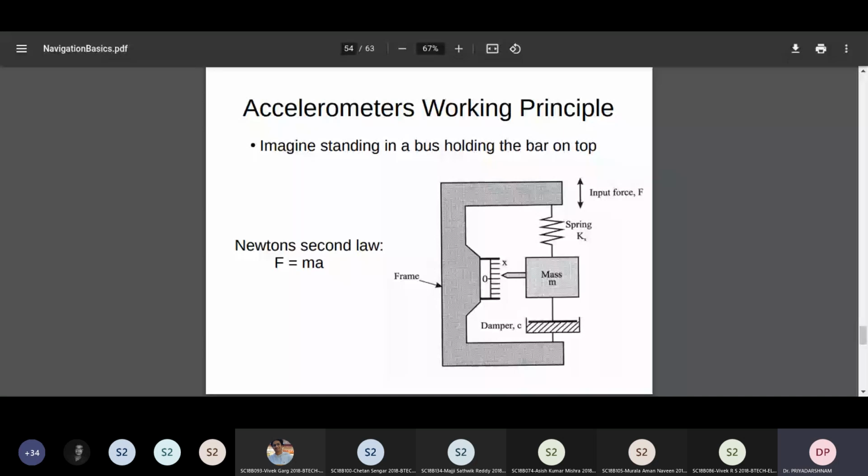And if the spacecraft or the frame moves down, then the pointer moves up. So this is a very simple representation of the accelerometer. There are pendulous accelerometers which are more commonly used now. And then there are other additional principles which are applied. You try to keep the mass as near to zero as possible by applying some compensatory forces, which is called servoing. We will also discuss that.